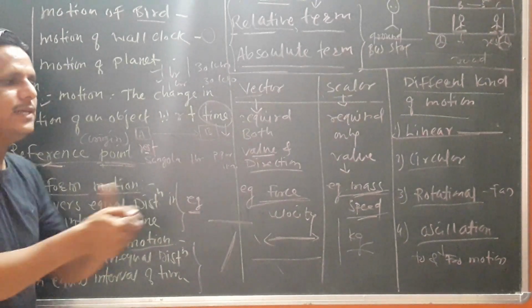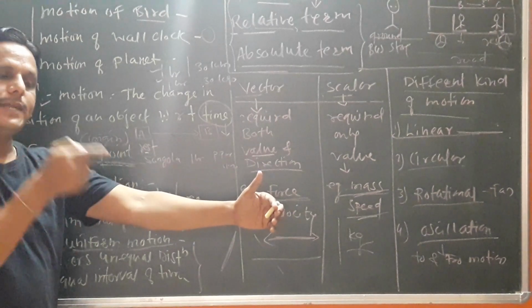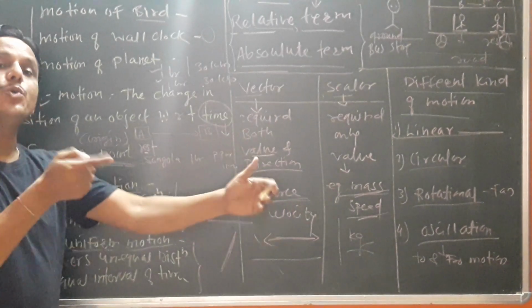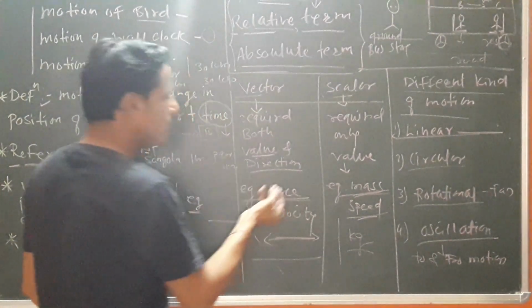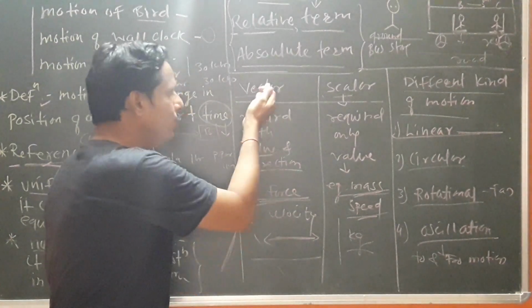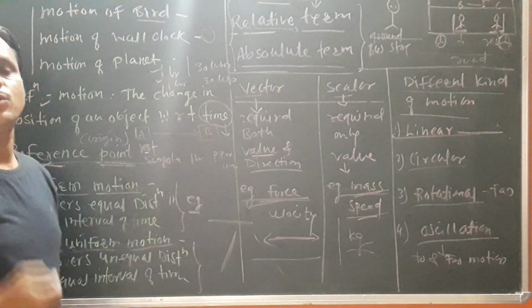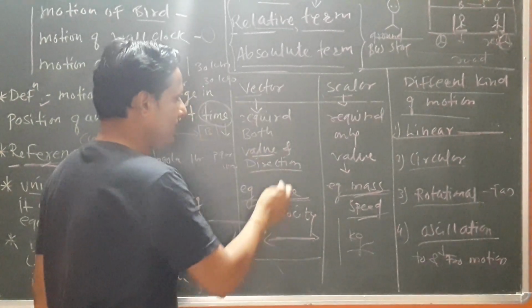I go easily with the direction of the wind. Here the direction directly or indirectly affects your force, your impact. So we can say force is a vector quantity. To express it, we need both value as well as direction. That is the force.